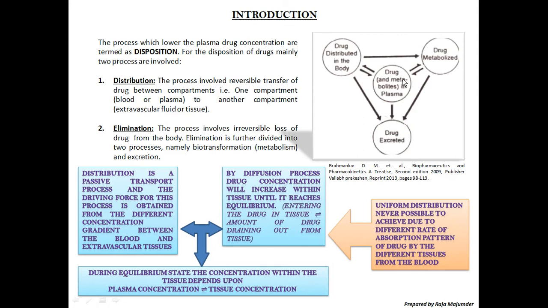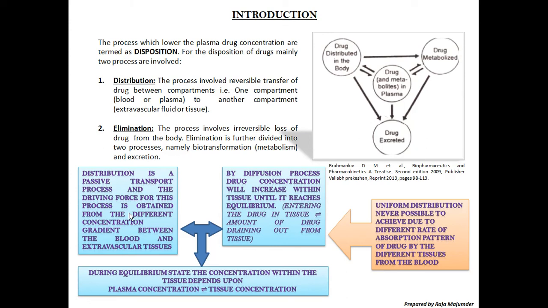And to complete the disposition it requires two processes, distribution as well as elimination, and to complete the elimination it requires two processes, that is biotransformation first, then excretion. So distribution is a passive transport process, and the driving force for this process is obtained from the concentration gradient, as we know from the previous chapter.